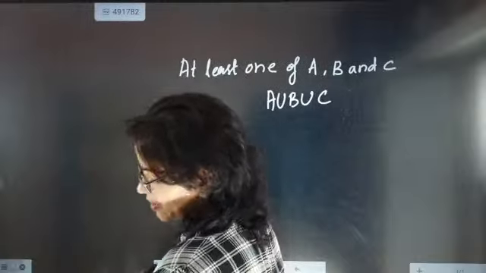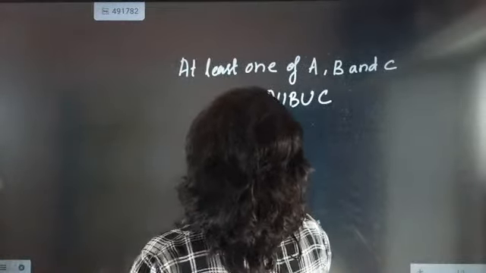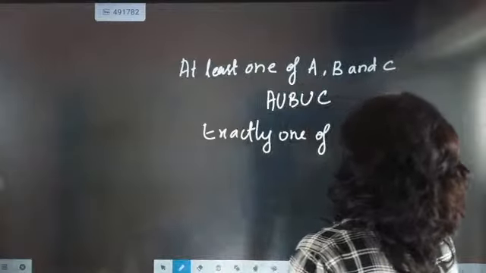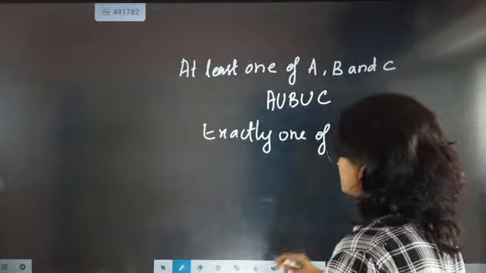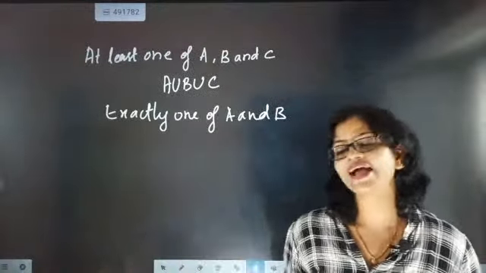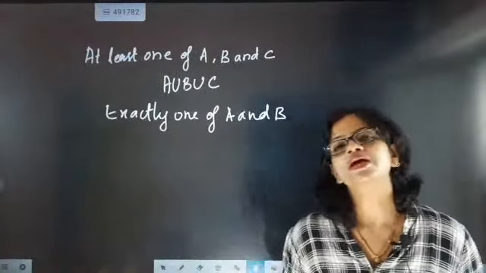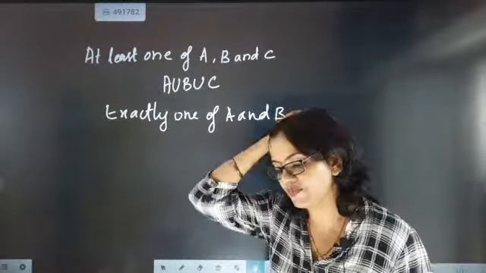Exactly one of A and B. Now, exactly one of A and B. How to present exactly one of A and B in probability?